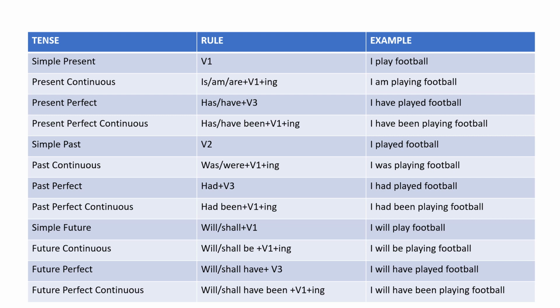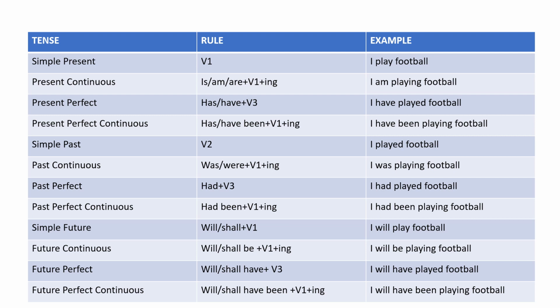For future continuous, we know that whenever we are reading the continuous tense, the verb would be in ing form. But when it's future continuous, obviously with will and shall, we have to add be with the first form of the verb in ing. So the example is I will be playing football.